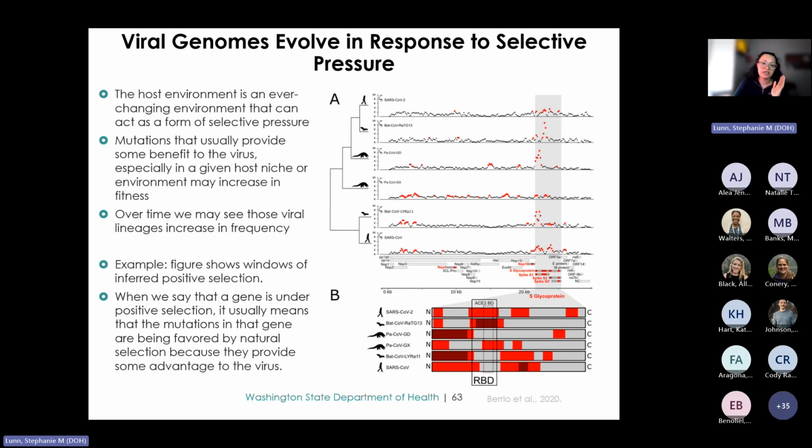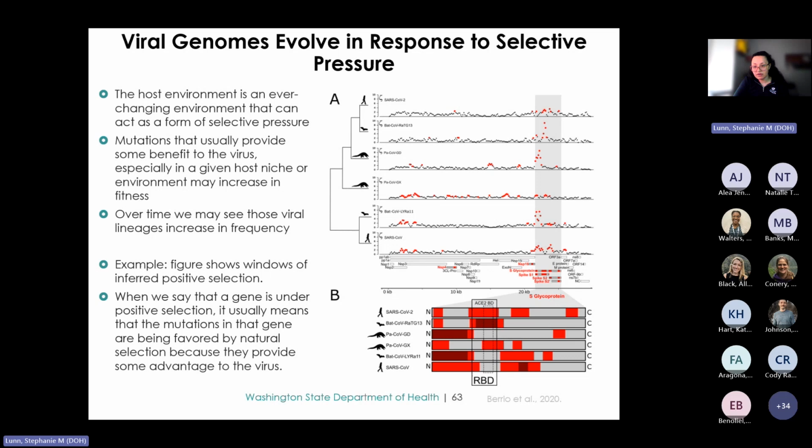Discussing and reviewing selection is a whole other lecture on its own, so in the interest of time, we will only talk about positive selection and its impact on viral genomes. Viral genomes evolve in response to selective pressure, and the host environment, which is constantly changing, acts as a form of selective pressure. For example, the use of AZT to target HIV infection is a clear instance of selective pressure.